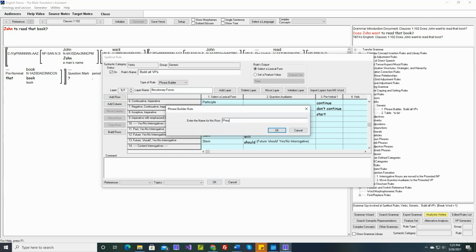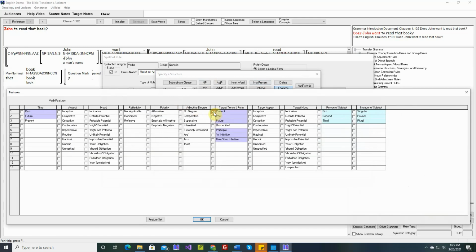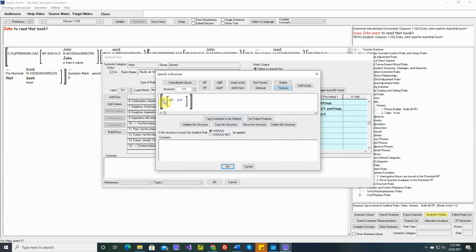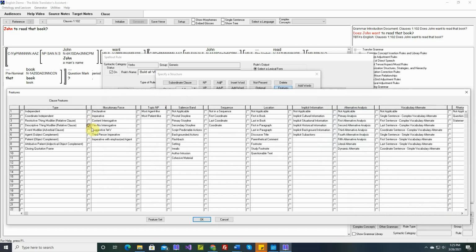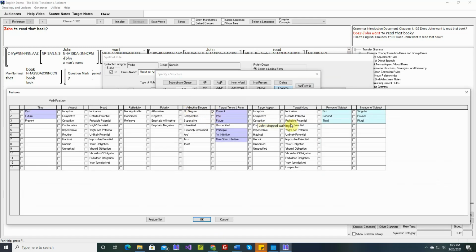This will be present yes-no interrogative. Present, and actually this should be only third person singular. This will be a yes-no interrogative. Let's go ahead and specify for the word does. We know that's only third person singular. For everyone else, do I want to go? Do they want to go? Do we want to go? So let's specify present third singular.